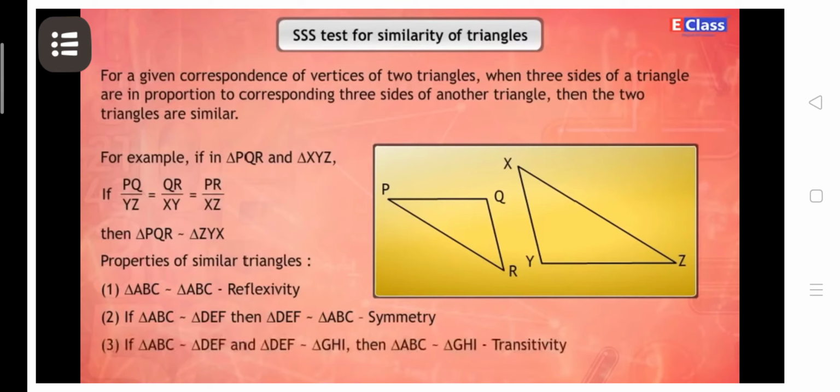Symmetry. 3. If triangle ABC is similar to triangle DEF and triangle DEF is similar to triangle GHI, then triangle ABC is similar to triangle GHI. Transitivity.